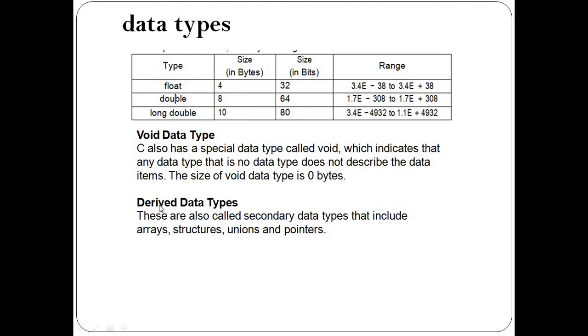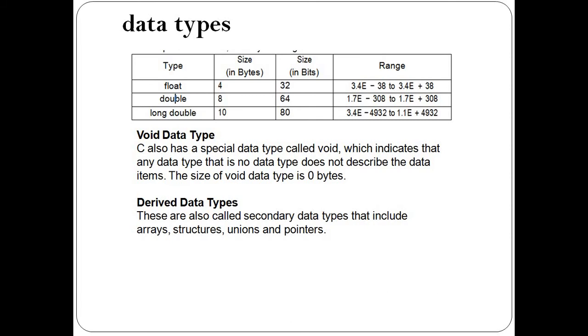And the next data type category, derived data types. So here we have just seen the primary data types, those are nothing but integer, float, character, double and void. Void does not represent any data value, so that's why it will return 0 bytes. It does not have any memory space for storing a value. So that's why it is called a special data type.